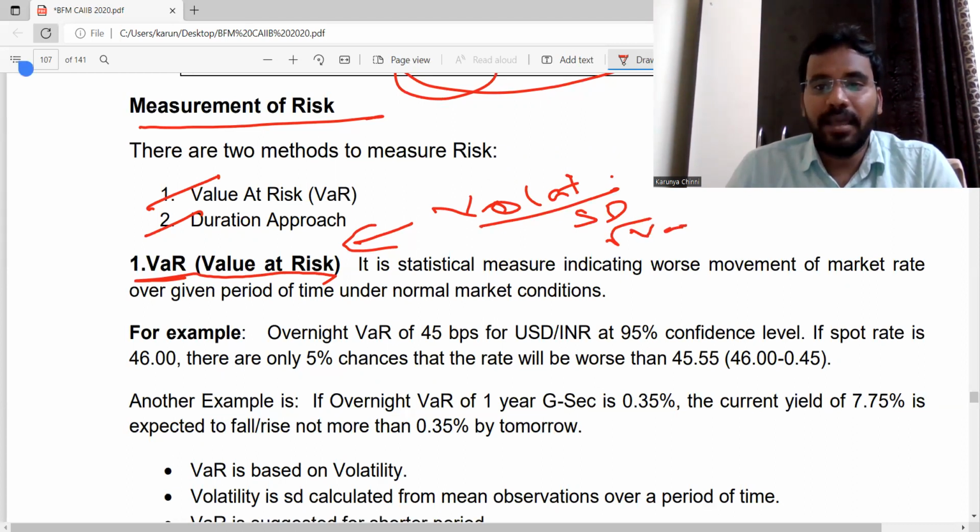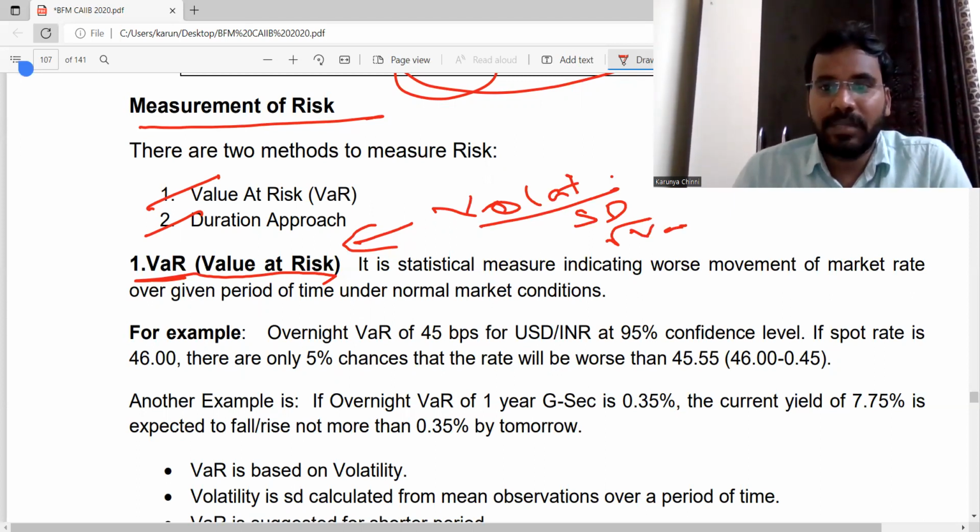In the June examination, they asked in the BFM CAIIB examination about volatility, and gave some data. We have a formula for mean. Mean means average. In similar fashion, we have a formula for variance, that is x square minus x bar whole square, the mean whole square, which we will see in the examples. They asked what is the volatility for the given data.